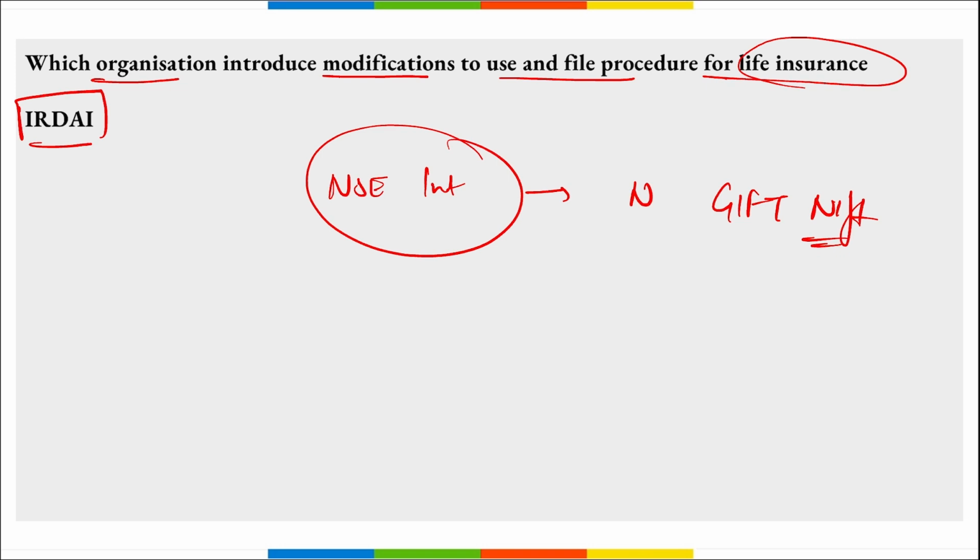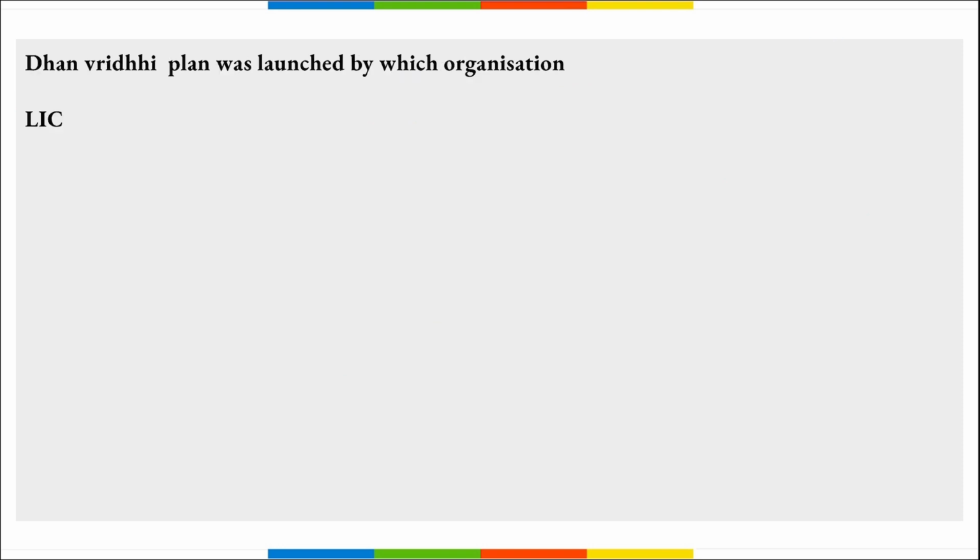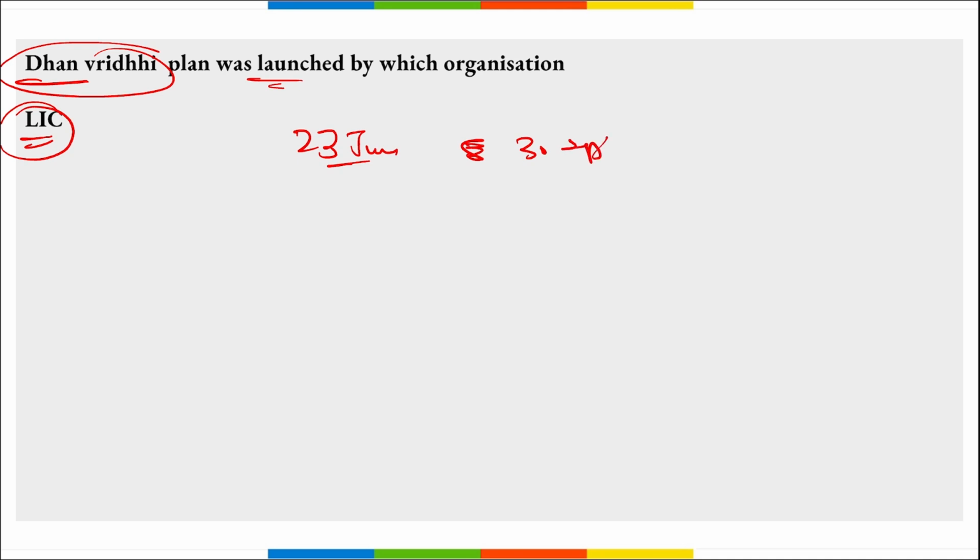Then apart from this, remember PhonePe, they have also launched a payment gateway with limited period free onboarding for the MSME merchants. Next, Dhan Vridhi plan was launched by which organization? This was launched by LIC, right? Dhan Vridhi plan. This was launched by LIC, and remember, this plan will be available for sale from 23rd of June till 30th of September 2023.